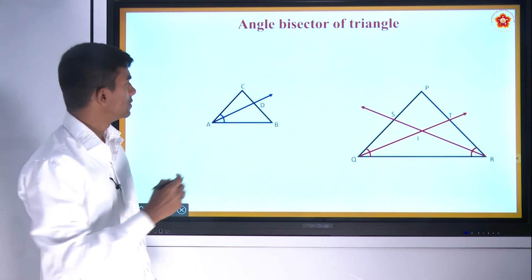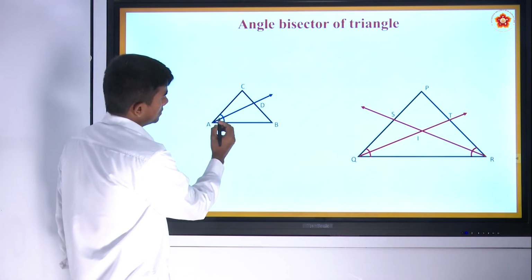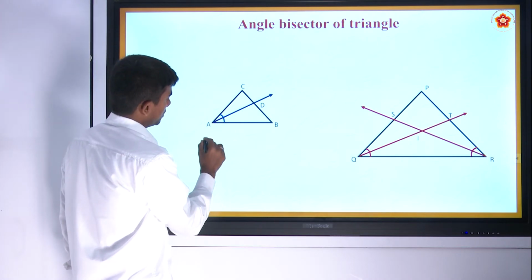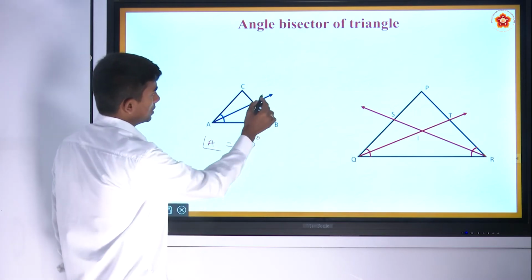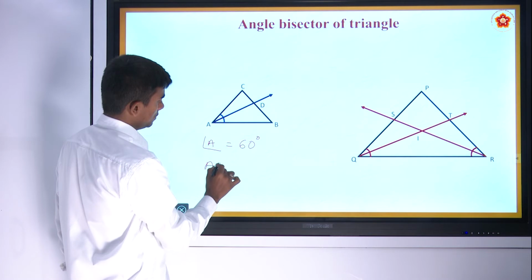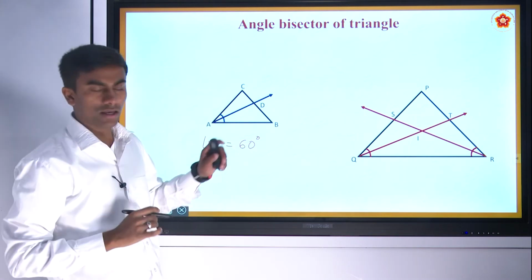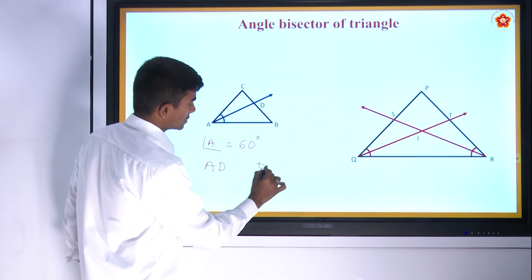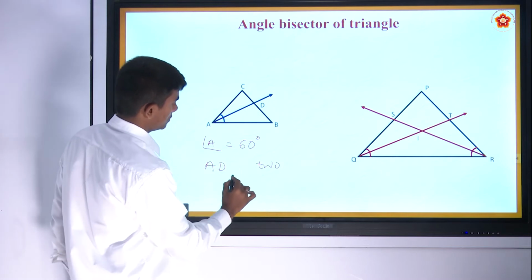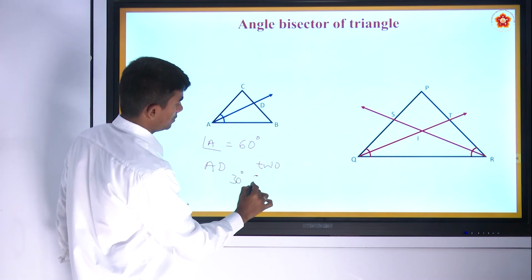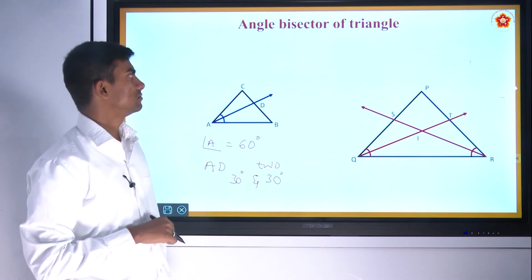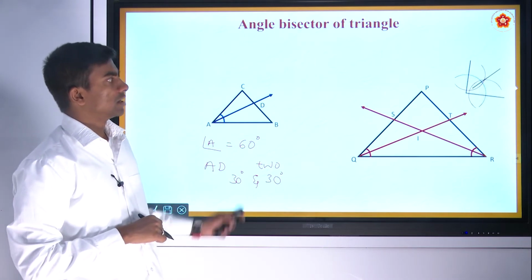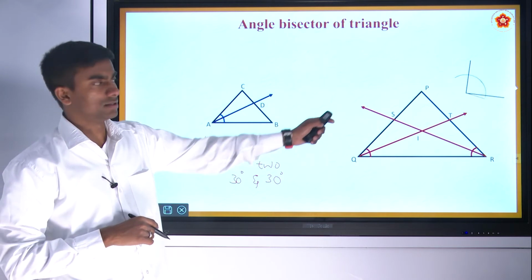Bisect in the sense, for instance, let us say angle A is 60 degree. The line AD divides the angle A into two equal halves, that is 30 degree and 30 degree. Angle bisectors are drawn like this.